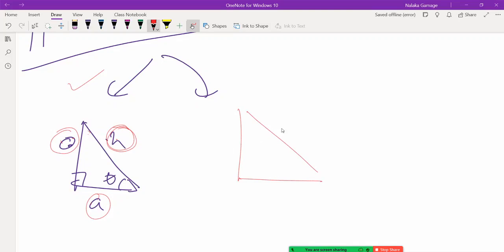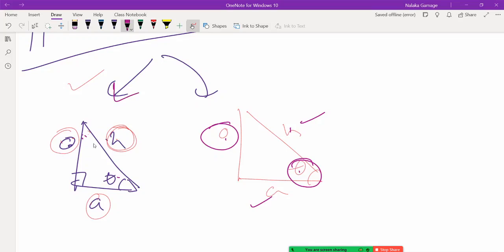If you know at least one of these sides, H, O, A, if this is theta, say this one and one angle, now you can find the other sides. That is usage number 2. If you know the two sides, you can find the angles. If you know one side and an angle, you can find the length of the other sides. Those are the two usages.